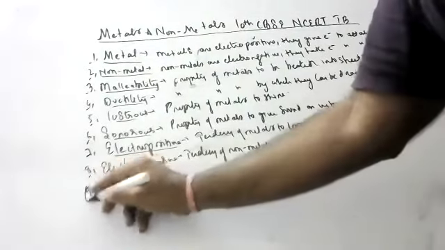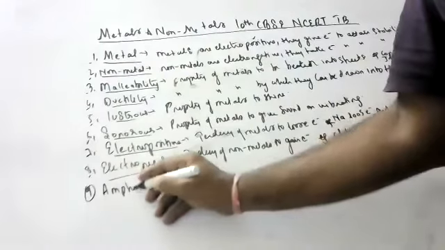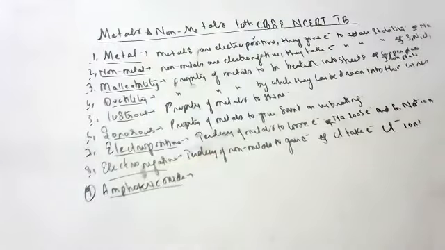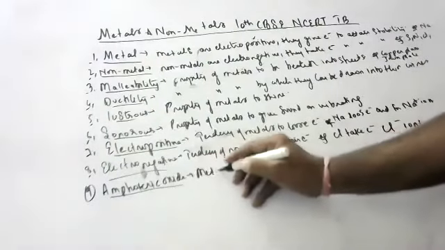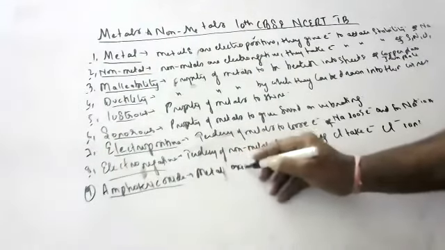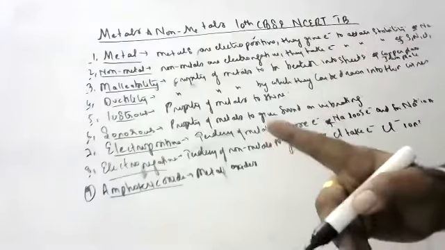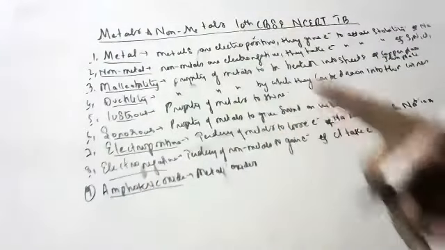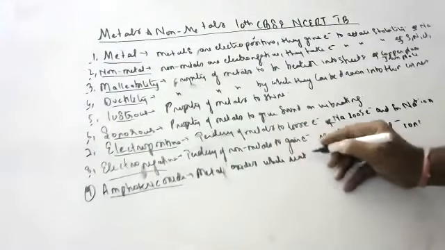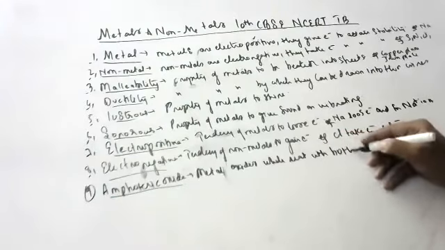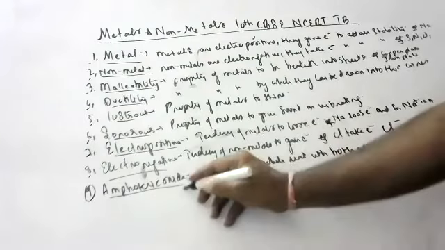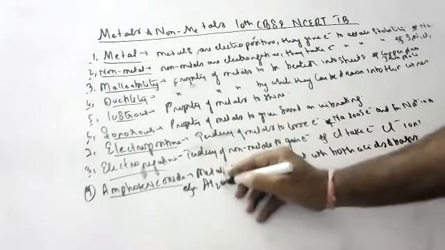Next, amphoteric oxide. Never will they mix this up in the board exam, children. Amphoteric oxides are metal oxides which can react with both acids and bases. Metal oxides mean bases, no, children? Bases should react only with acids. But these metal oxides react with both acids and bases. Compulsory example: what are the examples of amphoteric oxides, children? Zinc oxide and aluminium oxide.